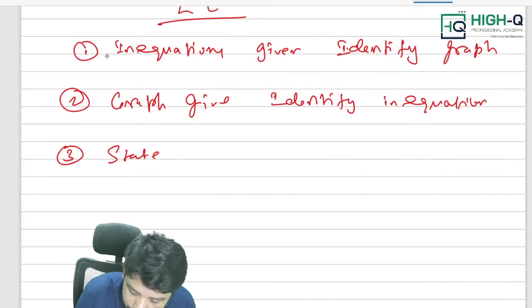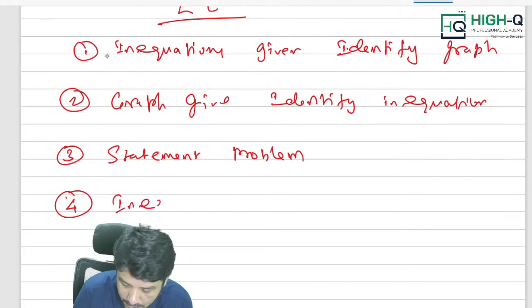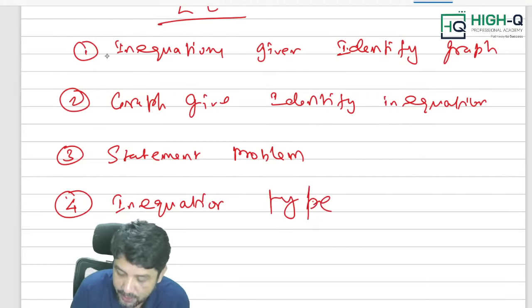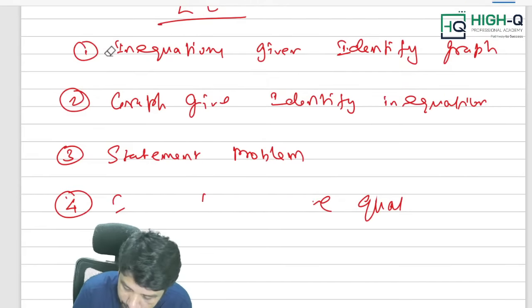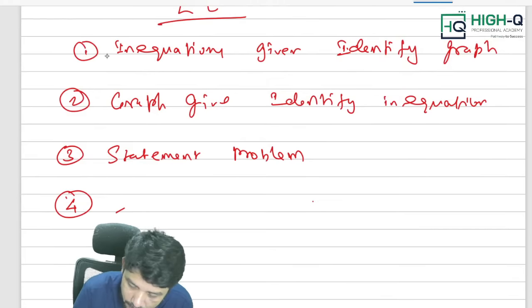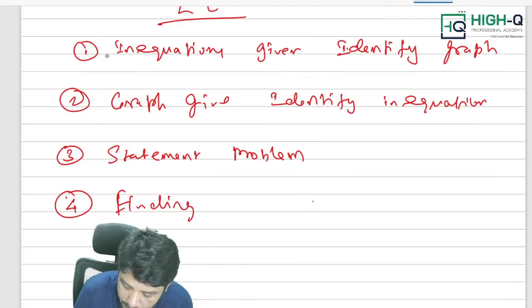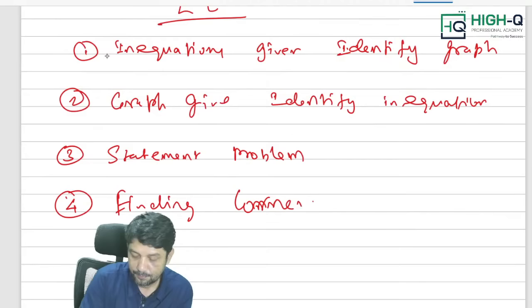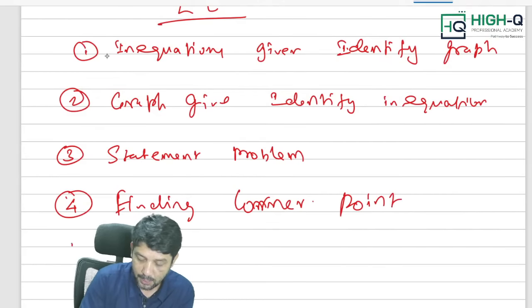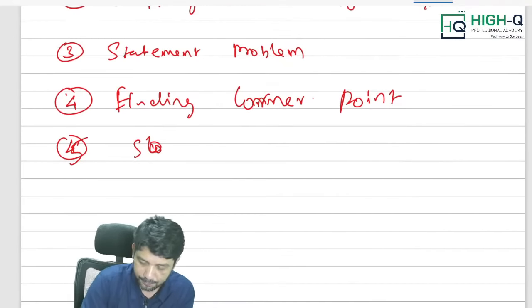Statement problem. Inequation type questions, that is solving inequations, or otherwise finding corner points, and the fifth one is solving inequations.